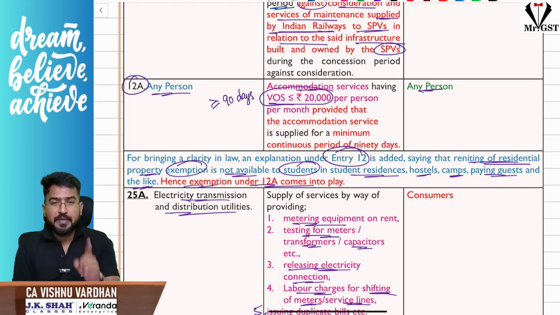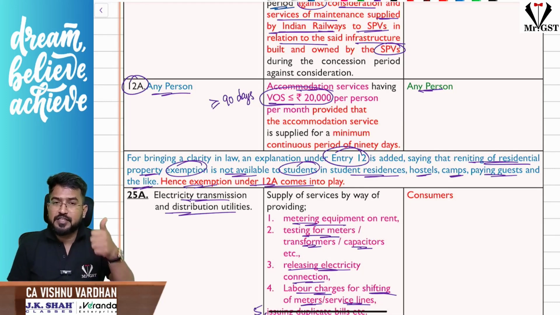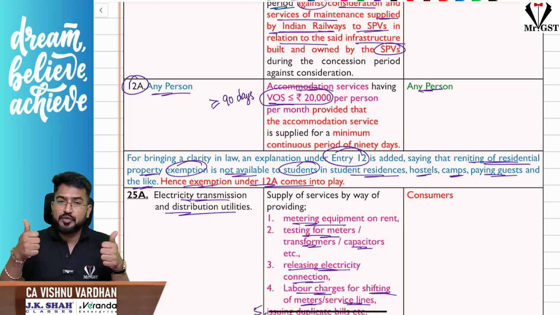That means if you are staying for greater than or equal to 90 days in those hostels, where the rent for the hostel or PG is less than or equal to 20,000 per month, then that is exempt under GST. Clear? I repeat, two conditions. Number one, consideration should be less than or equal to 20,000, and the stay should be greater than or equal to 90 days. At least 90 days you should be there.